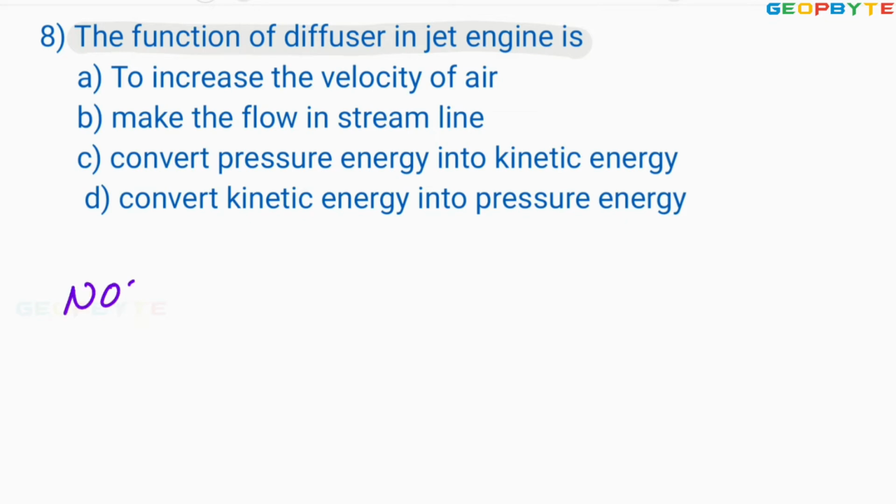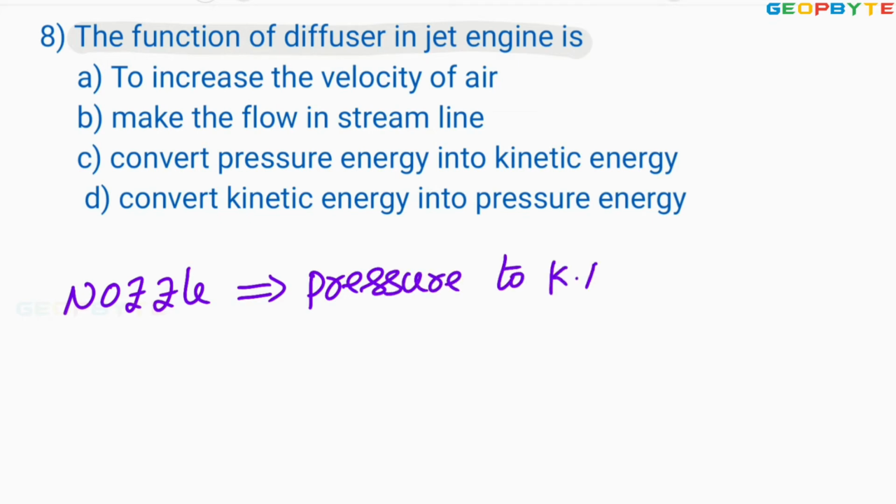The nozzle function is to increase the kinetic energy by dropping the pressure energy. It means the nozzle is converting pressure energy to kinetic energy. By the time the gas is passing through the nozzle, pressure energy is decreasing, and that drop of pressure energy is converted to kinetic energy.